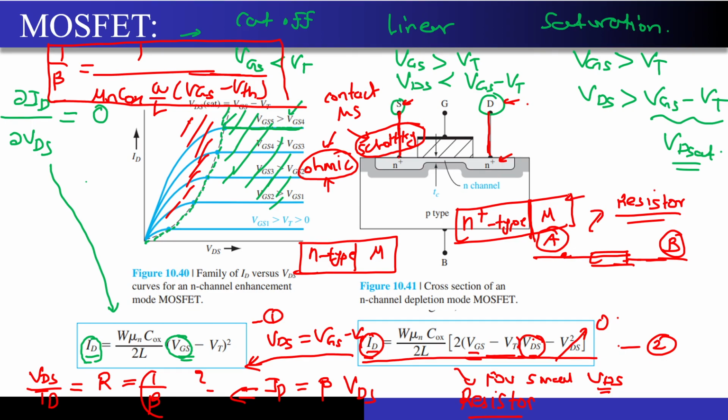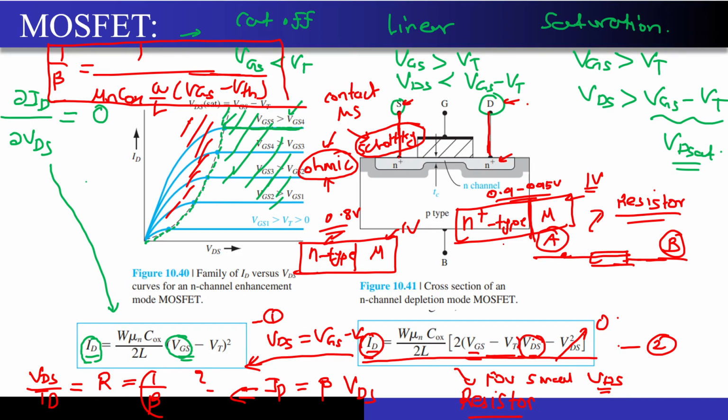If I apply 1 volt over here, hardly any voltage gets dropped, and I will reach something like 0.9 to 0.95 volt. Whereas in the other case, if I apply 1 volt, it may reach something like 0.8 volt. I'm just giving a rough example, don't take it very seriously. This is just to clarify the concept.